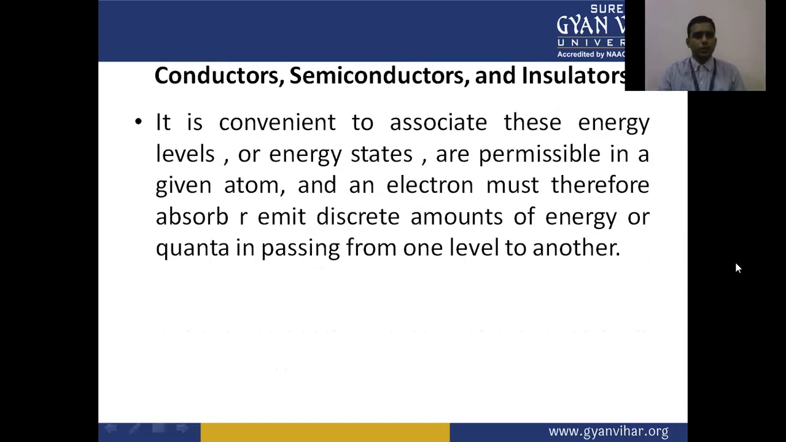For conductors, semiconductors and insulators, it is convenient to associate these energy levels, or energy states, as permissible in a given atom, and an electron must therefore absorb or emit a discrete amount of energy, or quanta, in passing from one level to another.